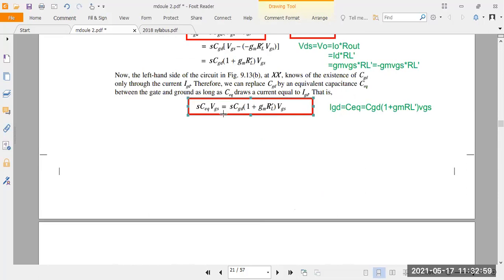Same thing you write now. So here C equivalent is equal to CGD. C equivalent means the equivalent capacitance between the gate and drain. What is the current flowing between gate and drain? s into CGD into 1 plus gm into RL dash into VGS.